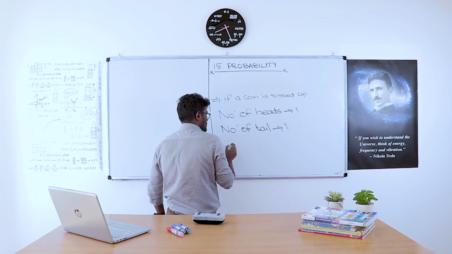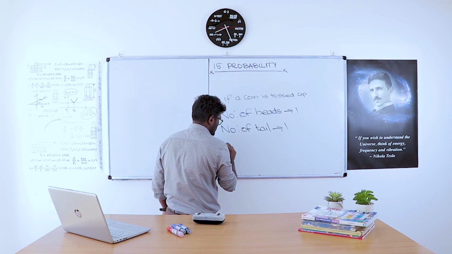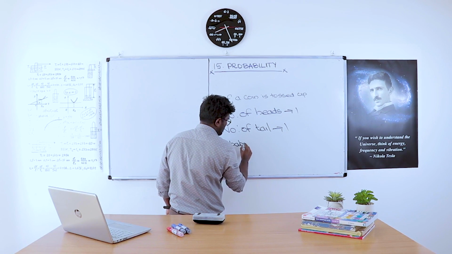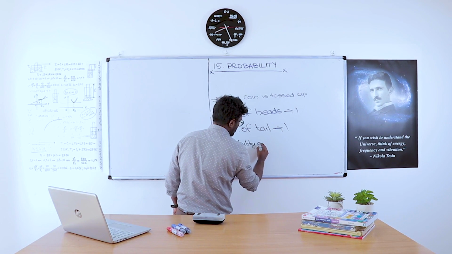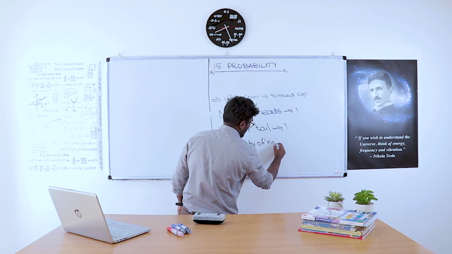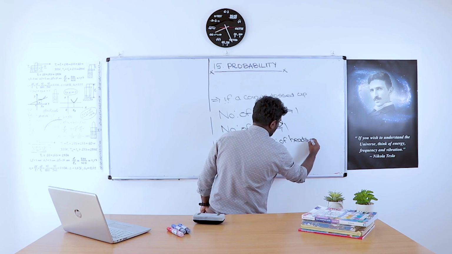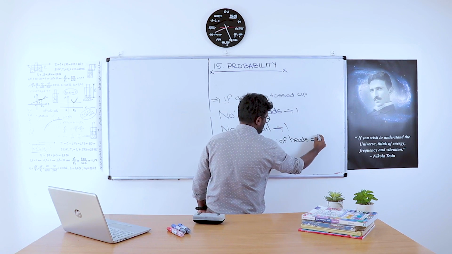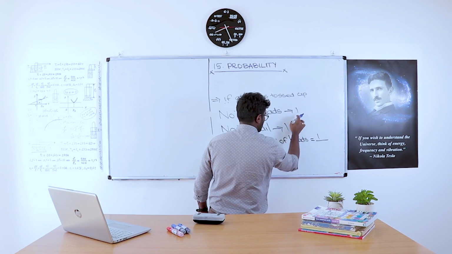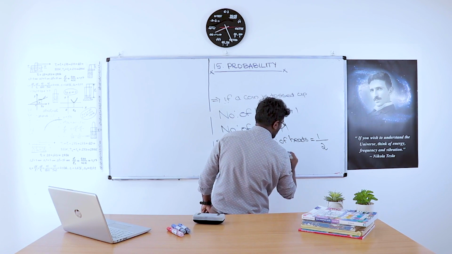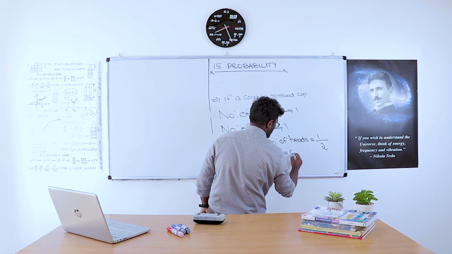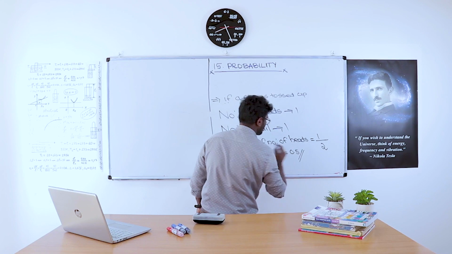So what happens to the probability? Probability of the number of heads is equal to the chance of head, 1, by the total outcome, 1 plus 1 is 2. That is 1 by 2. 1 by 2 is 0.5.